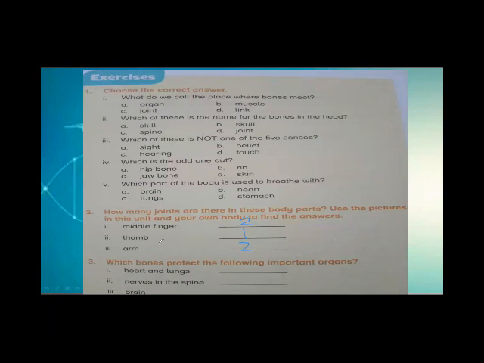Now, third question is, which bone protects the following important organs? Heart and lungs are protected by our ribs. Very nice, Mukaddas. Very good. Keep it up. Now, the second, nerves in the spine. Yes, beta. Do you want to give me the answer? Anyone? Raise your hand. Backbone. Wow. Very nice. Note it. Take the screenshot of this slide. Last one, the brain. So you will write here skull. Very good. Okay. Keep it up.